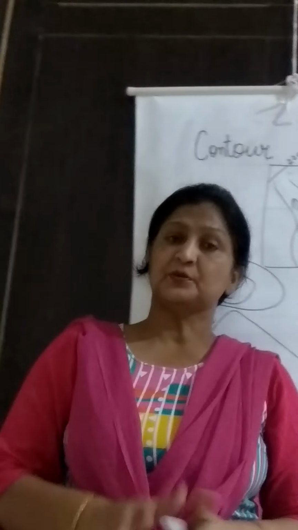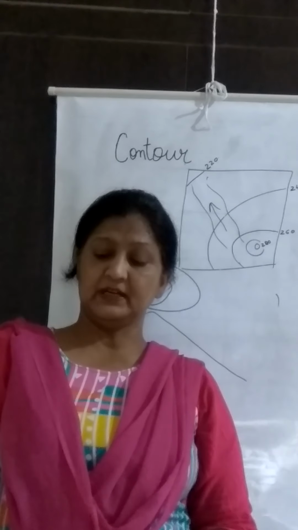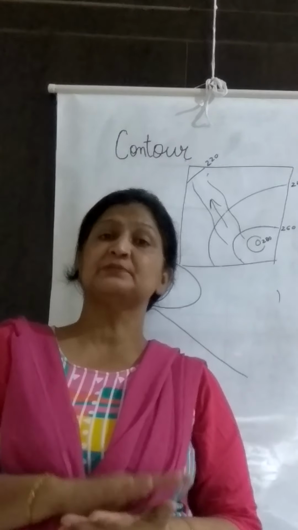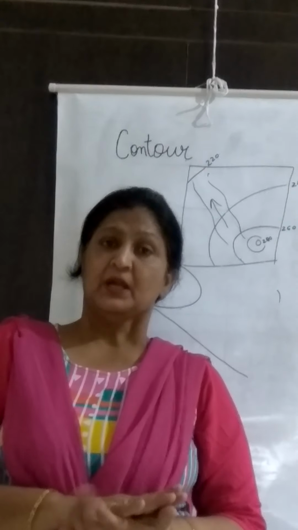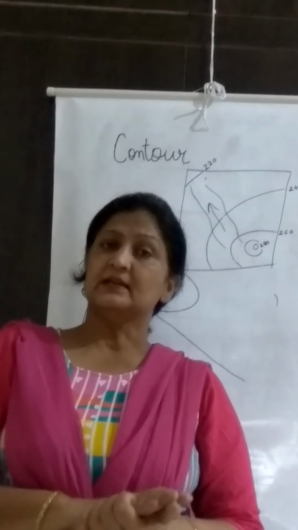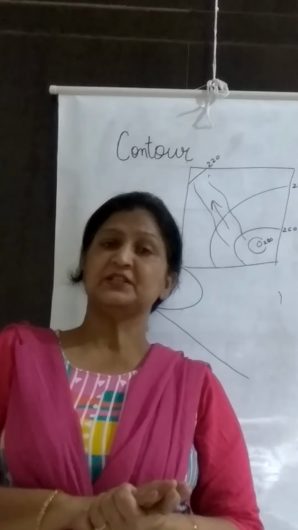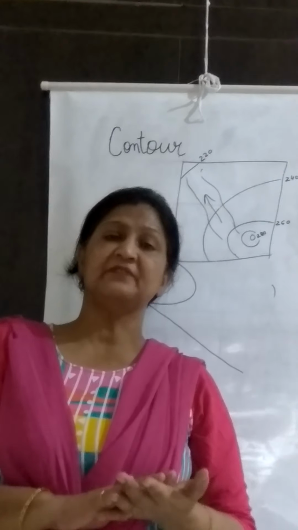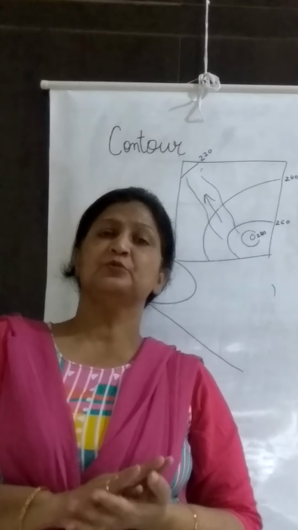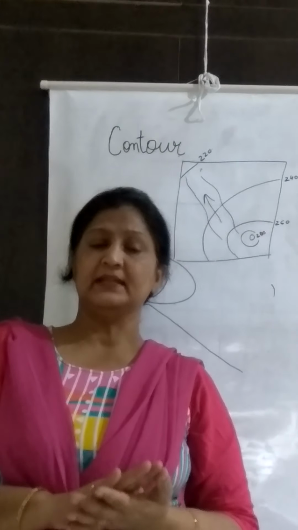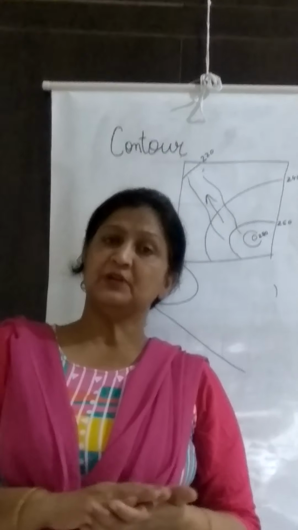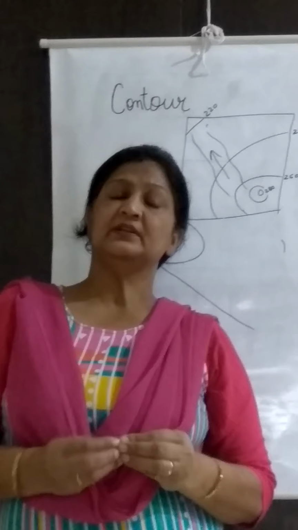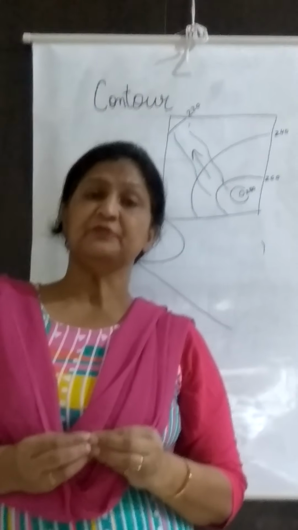So this is how, with the help of a topo sheet, we come to know about the topography. The region is mountain, the region is plain, the region is plateau. Also we see the slope of the land, in which direction the slope is moving, and which direction the topo sheet has a slope. It also indicates the mountainous region and the plain area. So the contour line tells about all these things. Generally it has 20 meters of interval.